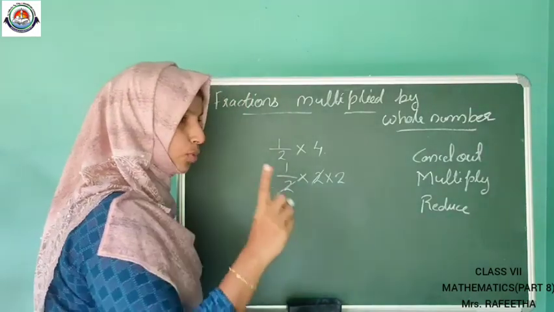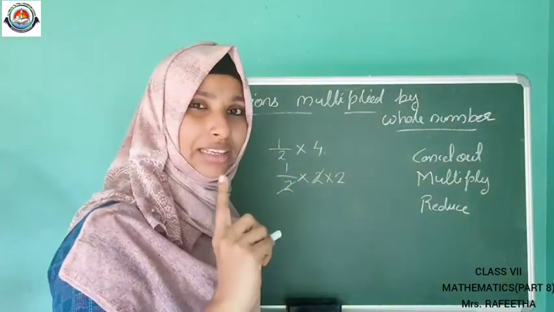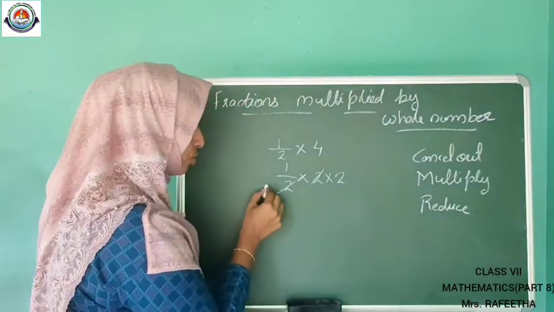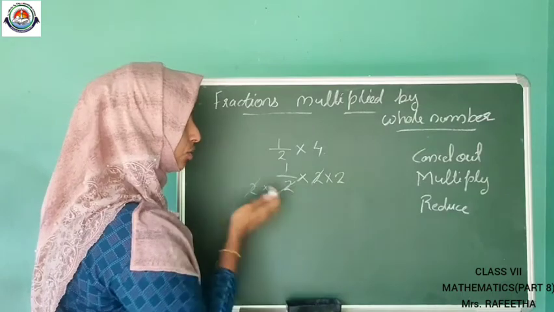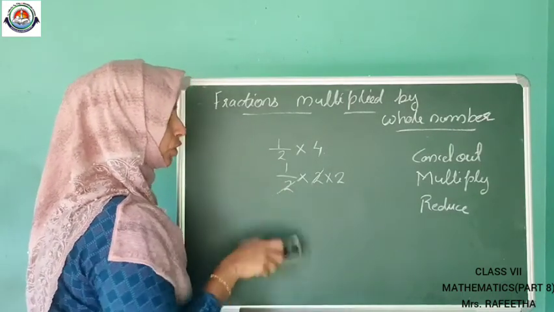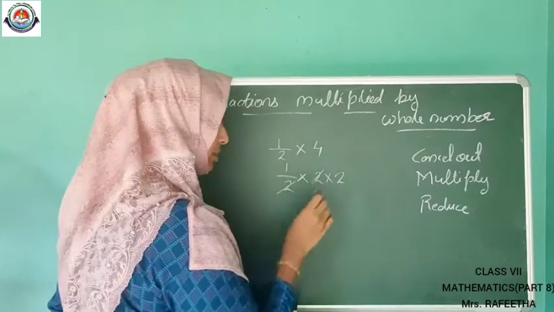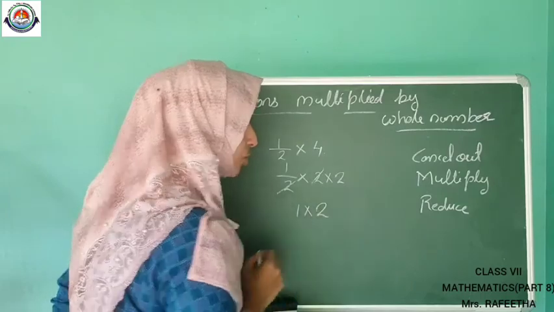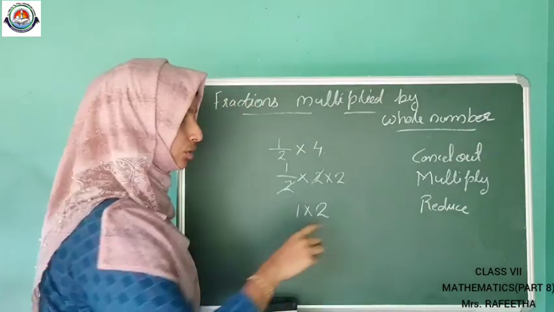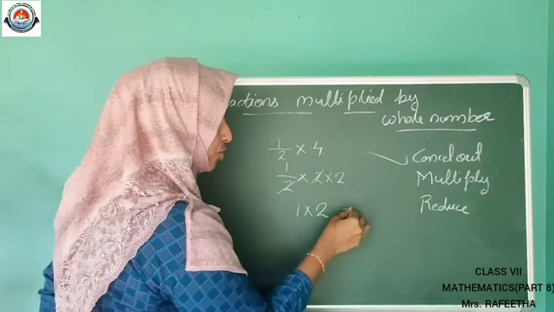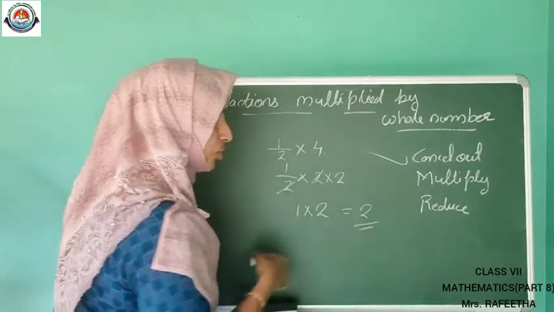If the numerator and denominator contain the same numbers, we can cut them. Suppose 1 more 2 was there, we could cut that 2 as well. But here only one 2 is there, so we can cut only one 2. So I am cutting this 2 and this 2. What will remain? 1 into 2. That is, cancel is over. Next is multiply: 1 into 2 equals 2.